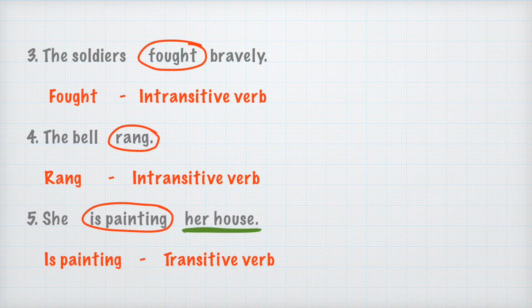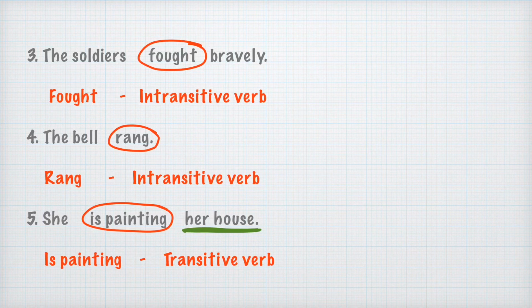Sentence number 3 says, the soldiers fought bravely. Dear students, as you can see, fought has a circle around it because fought is the verb here. And what does the fought action take as an object? Bravely. No, don't get misguided. Bravely is not the object here because it is not the answer to the question what. Soldiers fought what? There is no answer to the word what here. So bravely is not an object. So we can conclude that fought is an intransitive verb.